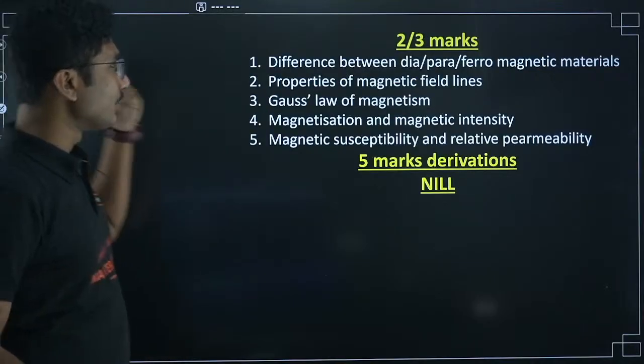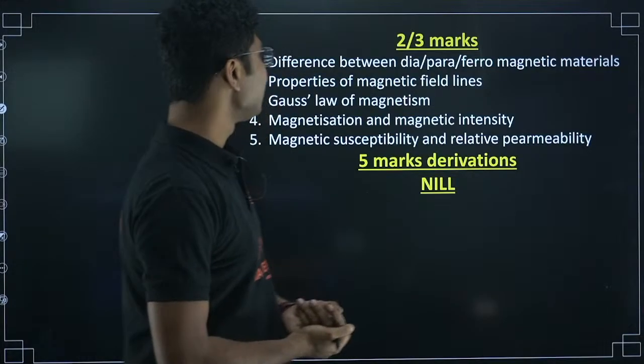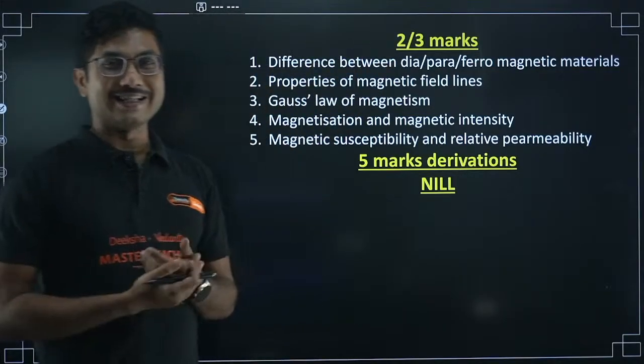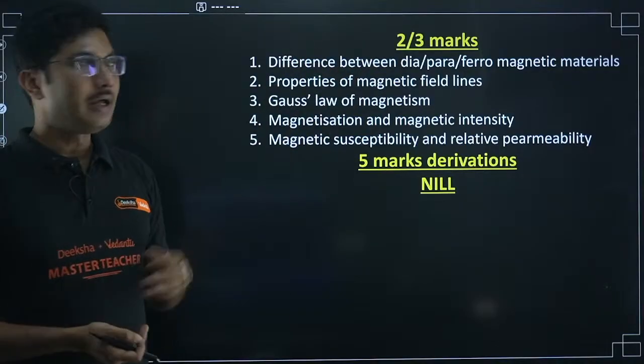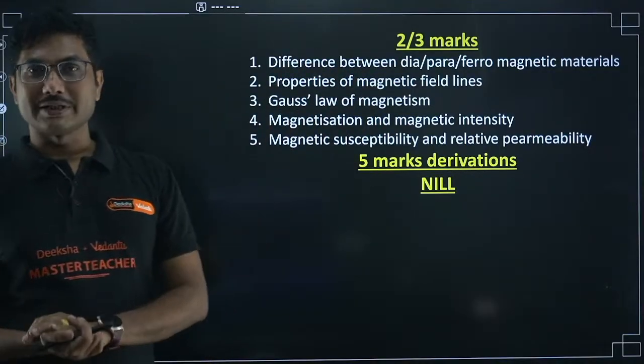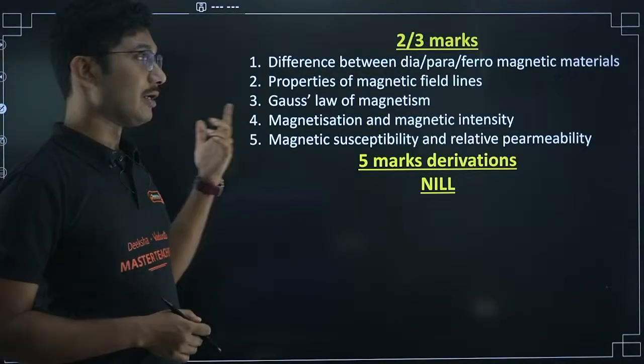Now let's look into the 2-3 marker questions. Difference between dia, para, and ferromagnetic materials. I have covered this chapter, where I made an exclusive table covering all these three differences, so you can go and check that out. I will be covering these questions again, don't worry.